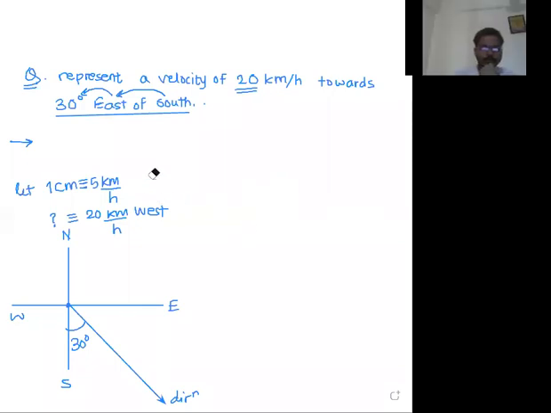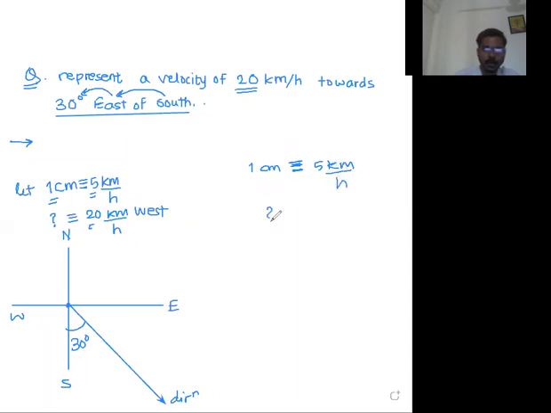Everyone try it. Let us do it here. Now we have assumed 1 centimeter is equal to 5 kilometer. So for 20 kilometer per hour, how many centimeters are required? Very simple. 1 centimeter is equivalent to 5 kilometer per hour.